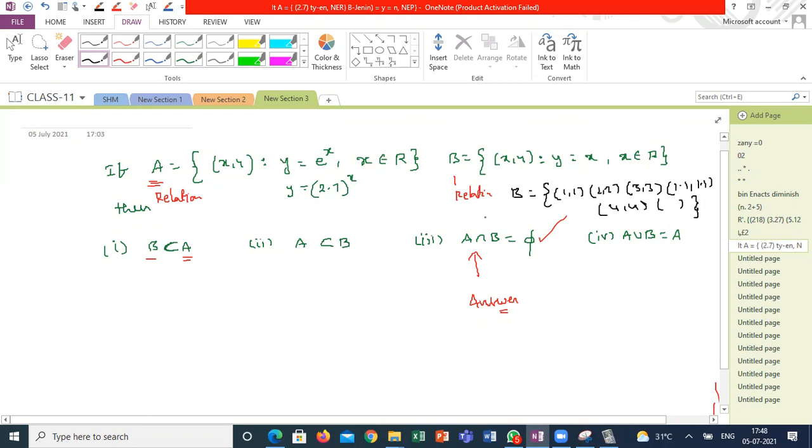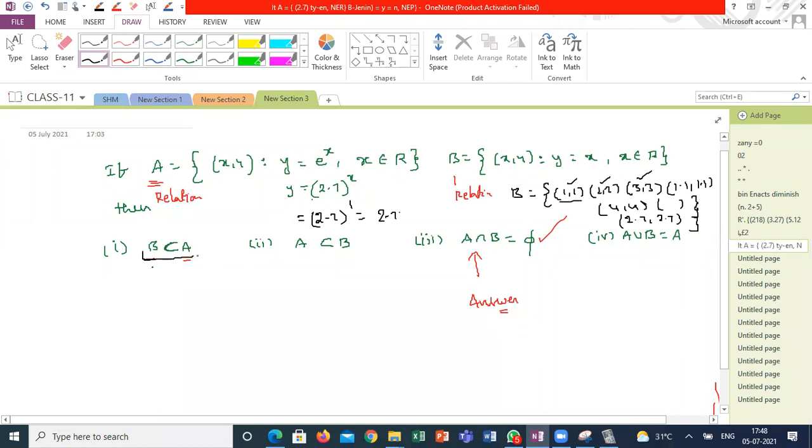If I keep 2.7, I will get 2.7. Now, is each and every element of B available in A? If I take 2.7 to the power of 1, I get 2.7, but I am not getting 1.1. You never get 1.1, you never get 2.2, you never get 3.3. Then this answer is wrong.